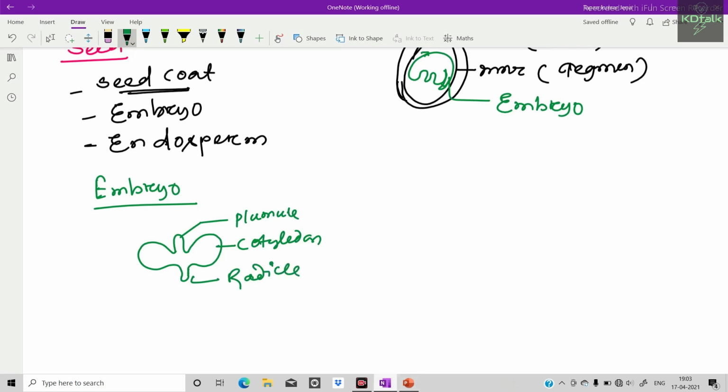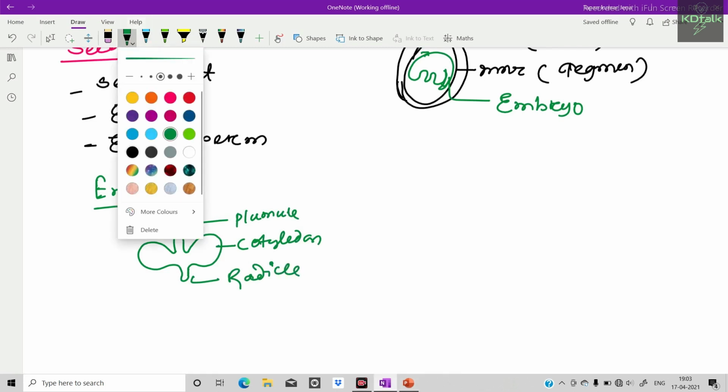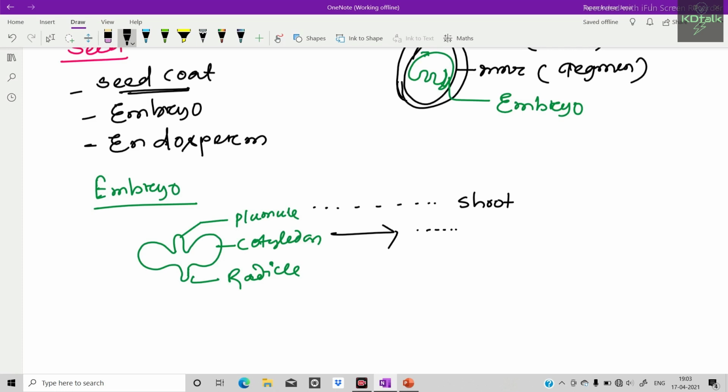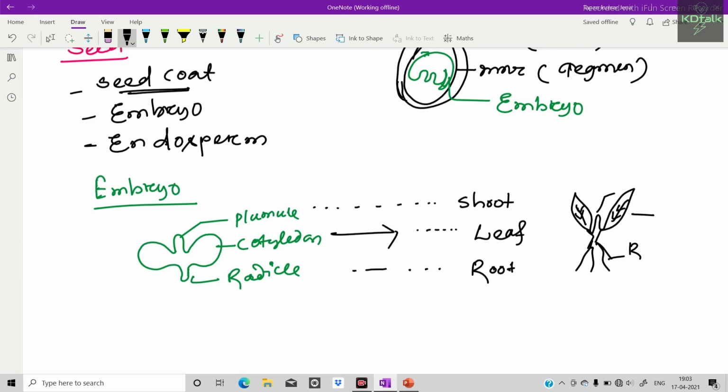When seed germinates, the plumule gives rise to shoot system or stem system. Cotyledon gives rise to first leaf. Radicle gives rise to root. So, this is the cotyledon leaf and shoot system, and this is root system.